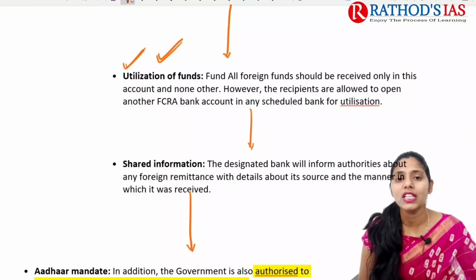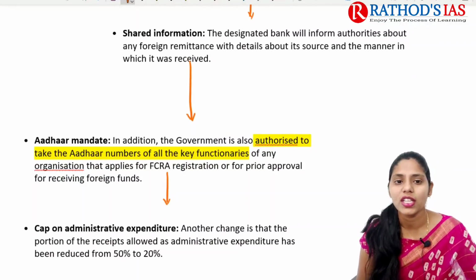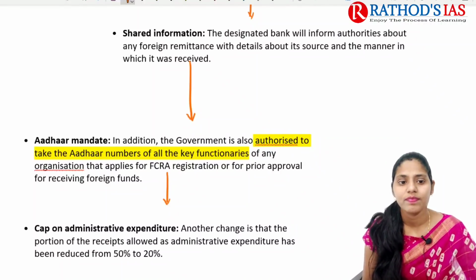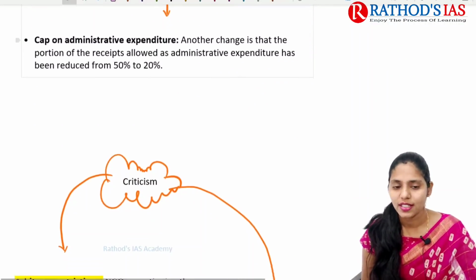And next one here is shared information. The designated bank will inform authorities about the foreign remittances, with details about their source and the manner in which they were received. It also said that Aadhaar is mandatory, and as well as expenditure, I said earlier.